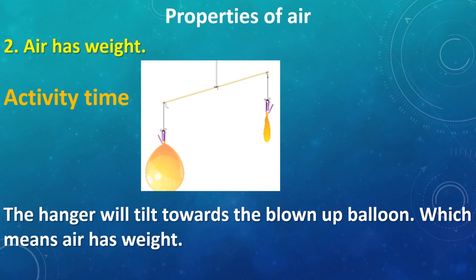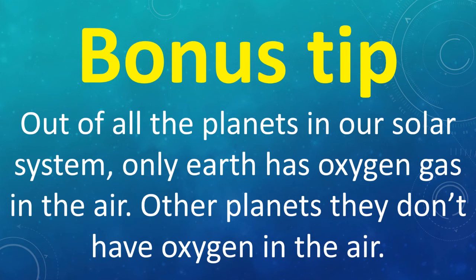Now after doing both the activities, we are going to see the bonus tip. The bonus tip says, out of all the planets in our solar system, we have so many planets, such as Jupiter, Mars, Saturn, Uranus, Neptune, Pluto, and so many. Out of all these planets, only Earth has oxygen gas in the air. Other planets don't have oxygen present in their air. So please remember this.